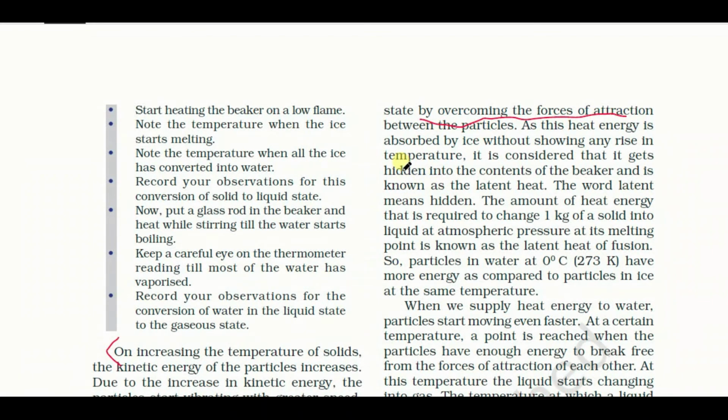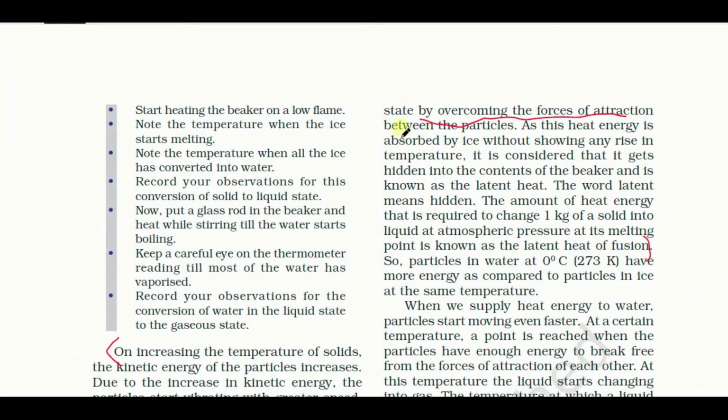As this heat energy is absorbed by the ice without showing any rise in temperature, it is considered that it gets hidden into the contents of the beaker and is known as the latent heat. The word latent means hidden. The amount of heat energy that is required to change 1 kg of solid into liquid at atmospheric pressure at its melting point is known as the latent heat of fusion. This point is very much important.